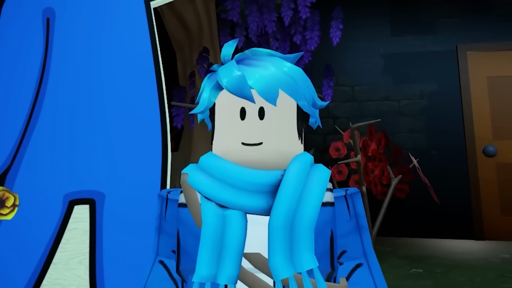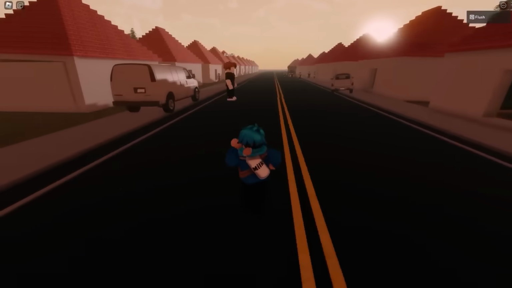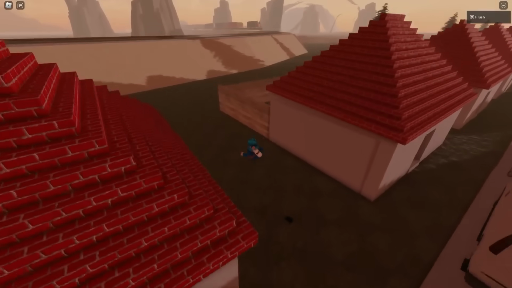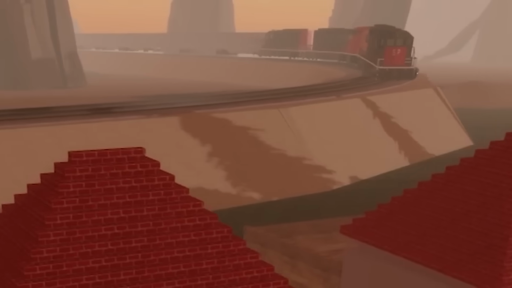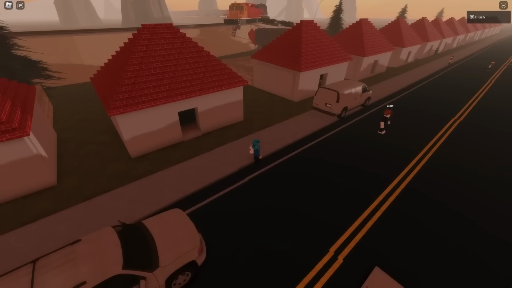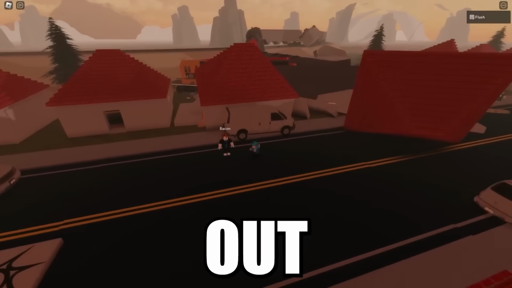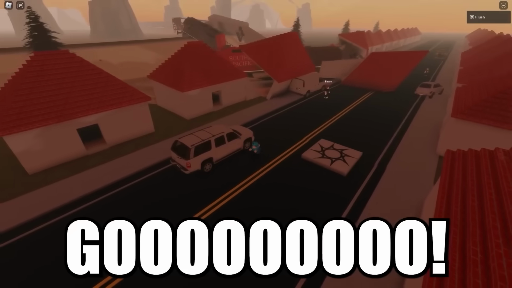It actually destroyed some houses actually, so let's see what happens. Okay, so we're in this little town right here. We've got a bacon friend, and then what happens over here? Okay, that's the train. It's going off tracks. Uh-oh. Oh geez, it's gonna destroy the houses? Oh yeah, here he comes. Move out of the way, bacon. We gotta go. Wait, how many houses did the train destroy?